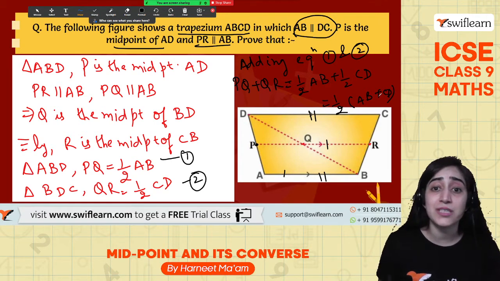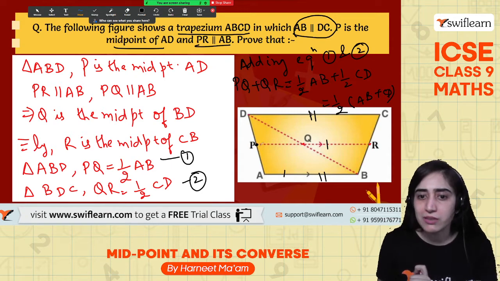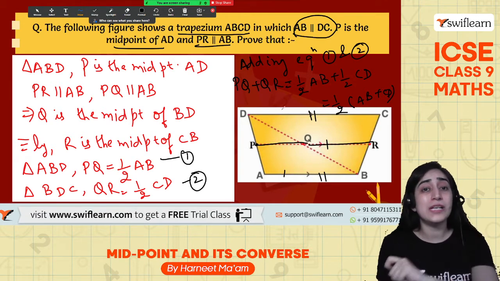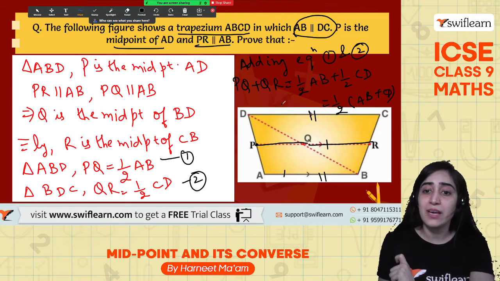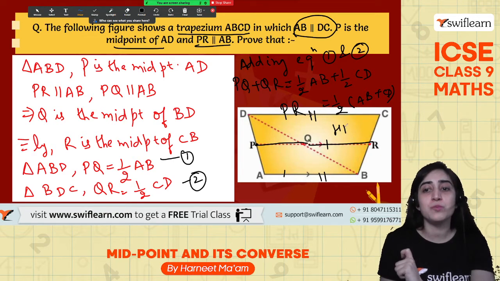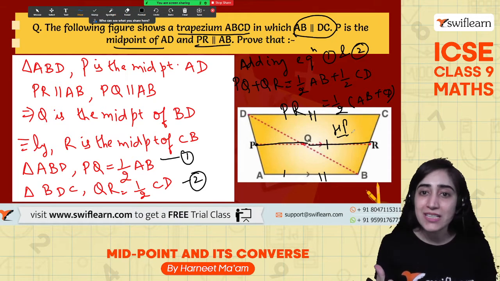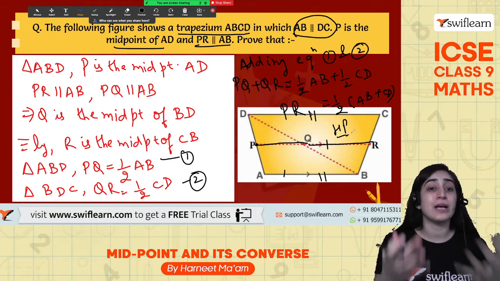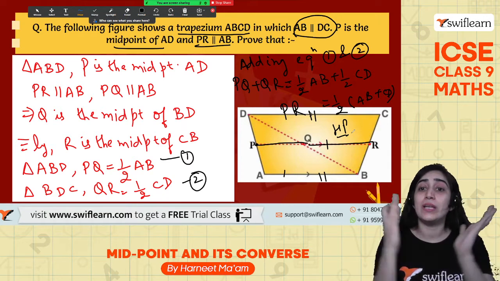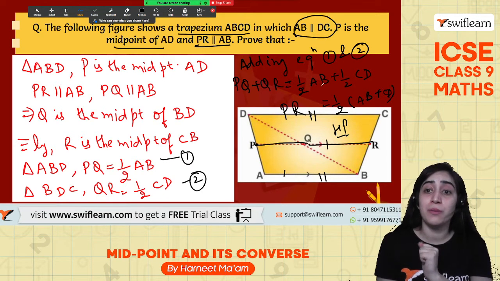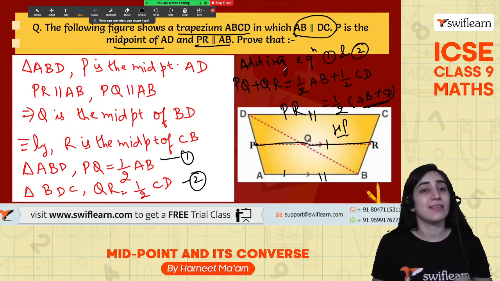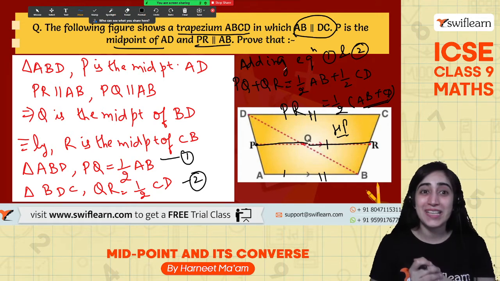What does it want in the left hand side? PR. If you look closely, PQ and QR, when we add PQ plus QR, what does the whole become? PR. So that is what was required, and hence proved. Simple as that. Whatever is given to you, it's parallel, that means a midpoint, so we apply the midpoint theorem and it becomes half of it. And since I have to prove a statement in which I need to add AB and CD, I add these two, and I get the solution. All right, I hope it's clear now.